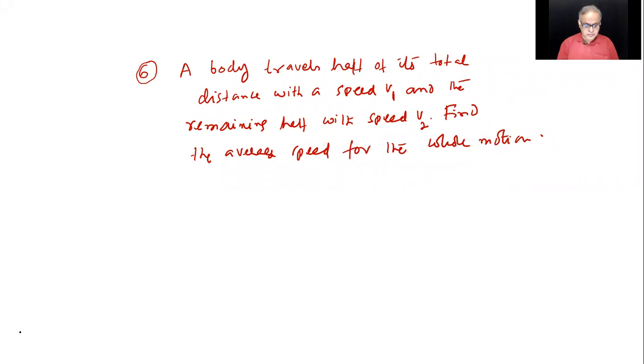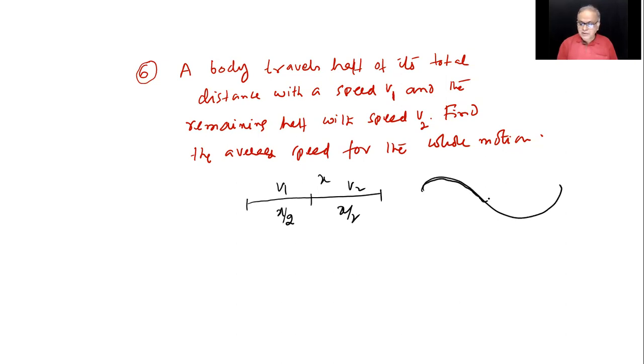So what do? Since I did not mention the path, you can take a straight line, you can take any, it doesn't matter. So you can say the total is some s or x. x by 2 with the speed v1 that fellow traveled. The remaining x by 2 with the speed v2 he traveled. Even if I give it like that, you need not bother. Some x with v1, x by 2 with v1, the remaining x by 2 with v2, you can say. It doesn't make a difference whether you say this or this, because nothing is mentioned there.